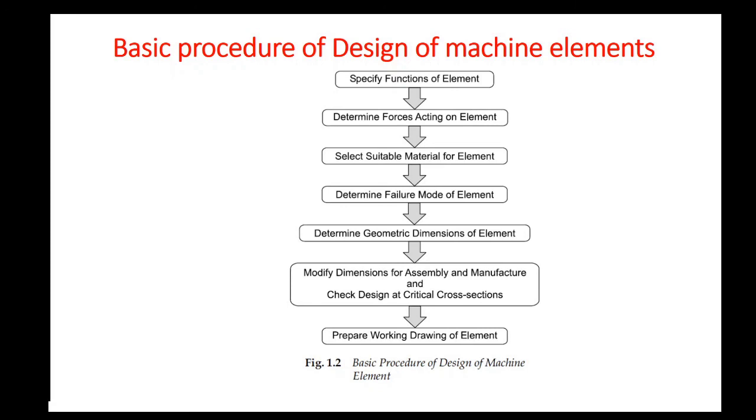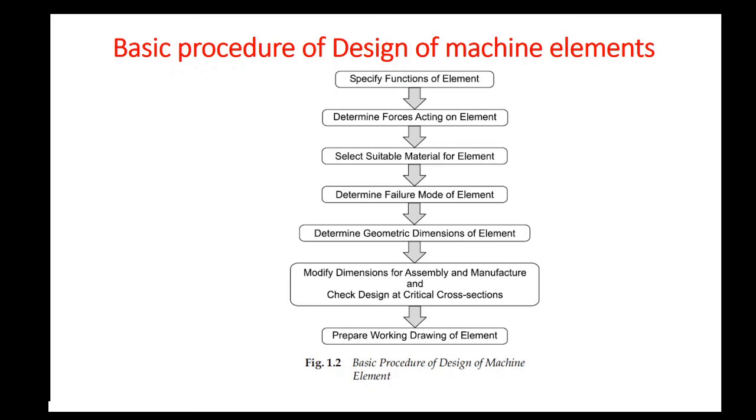Once the geometric dimensions of the components are fixed, you may need to modify the dimensions while you consider the assembly as well as manufacturing viewpoint. Sometimes a production engineer may suggest some modifications, or from assembly point of view there are some limitations, and all these factors you have to consider and modify the dimensions in some cases. But finally you have to check the design at the critical cross sections, because the critical cross sections are those cross sections where the failure can initiate. So always recheck the design at critical cross sections.